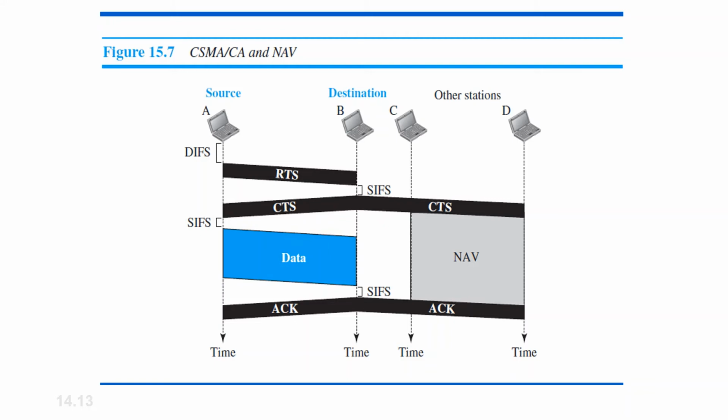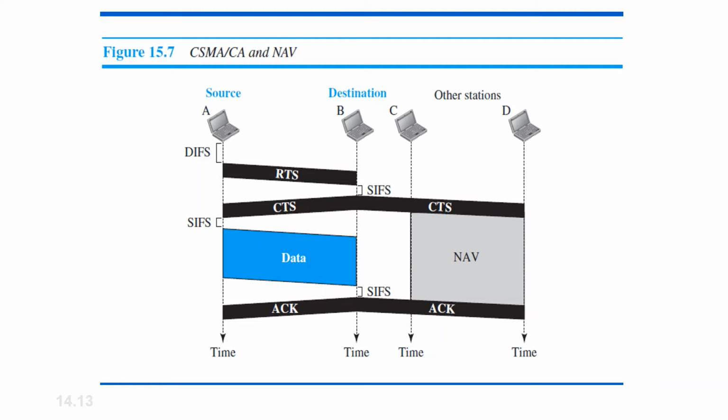We also have one more terminology as per your figure, that is short interframe space. Between an RTS request and a response from the destination, there will be a small interval of time. This is called the short interframe space.